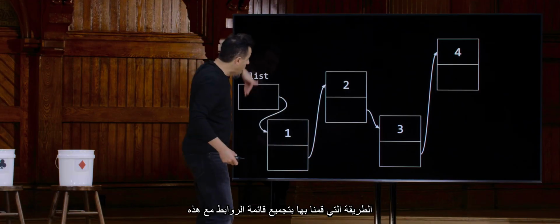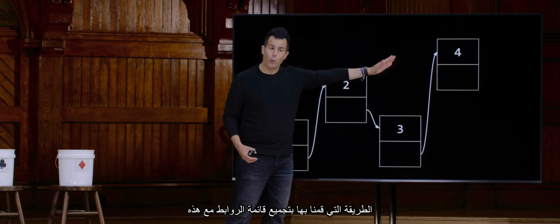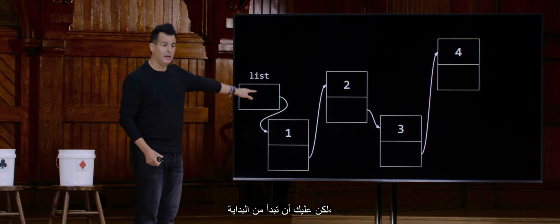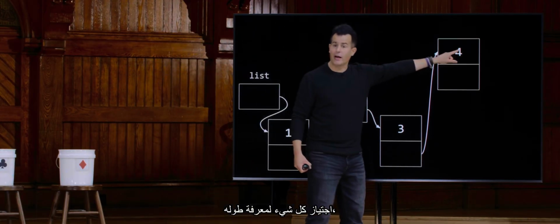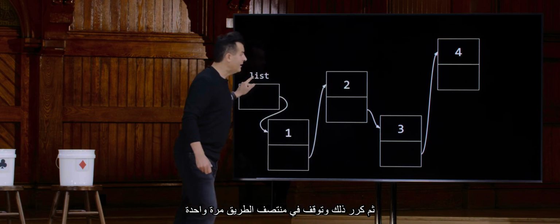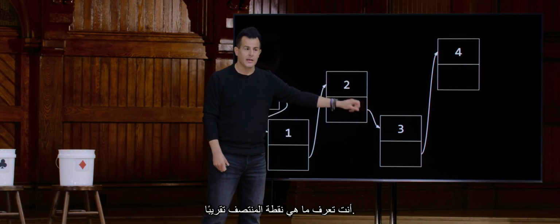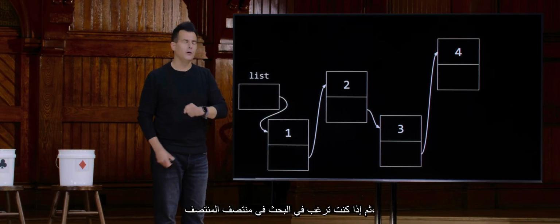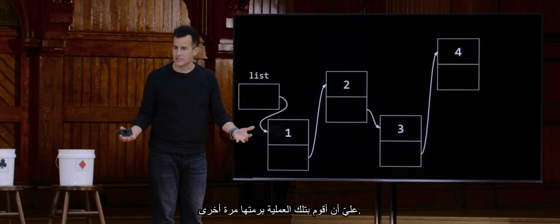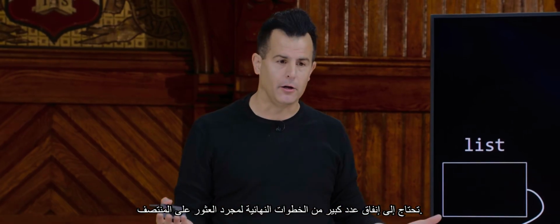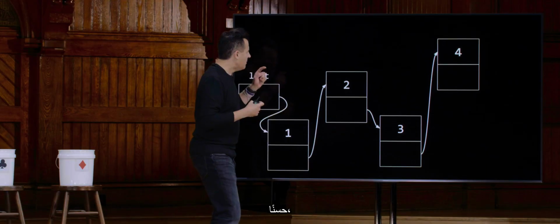Well, unfortunately, the way we've stitched a linked list together with these pointers is if you want to find the middle, you can, but you got to start at the beginning, traverse the whole thing to figure out how long it is, then do it again and stop halfway through, once you know what the halfway point roughly is. Then if you want to search the middle of the middle, you've essentially got to do that whole process again. And so now, just to use binary search, you need to spend big O of n steps just to even find the middle.